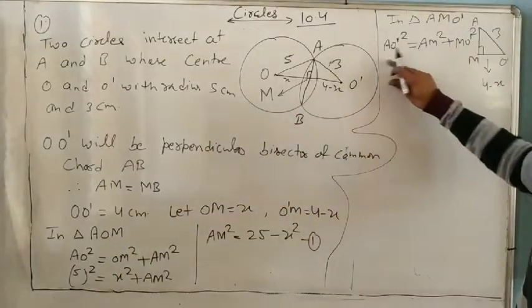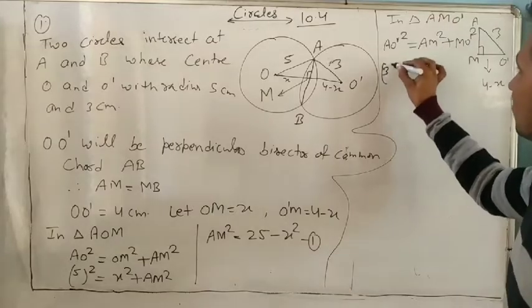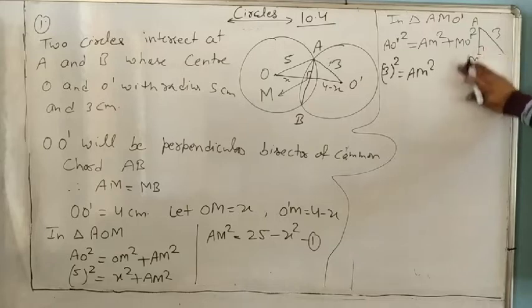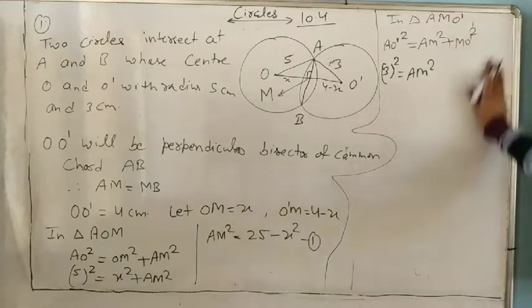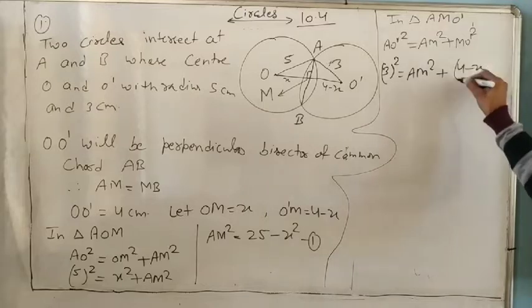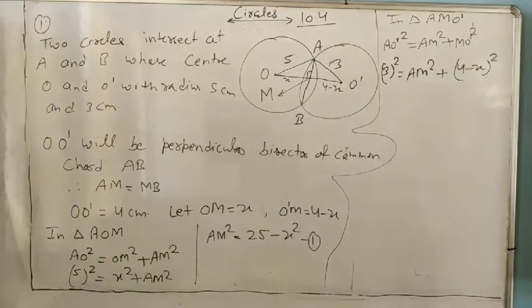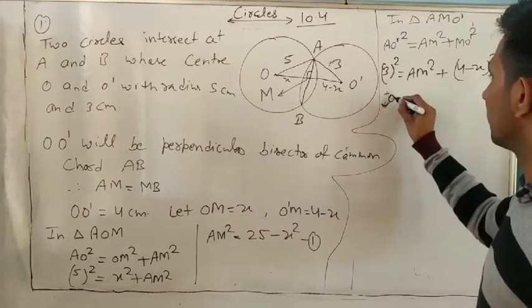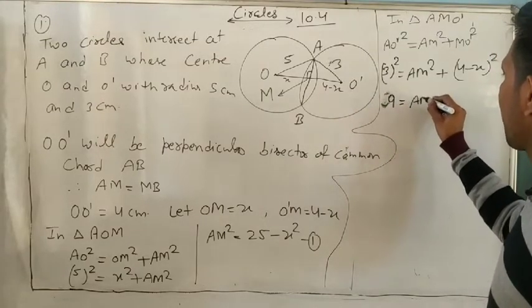AO dash is 3, so 3 square, which is 9, equals AM square plus 4 minus x whole square.